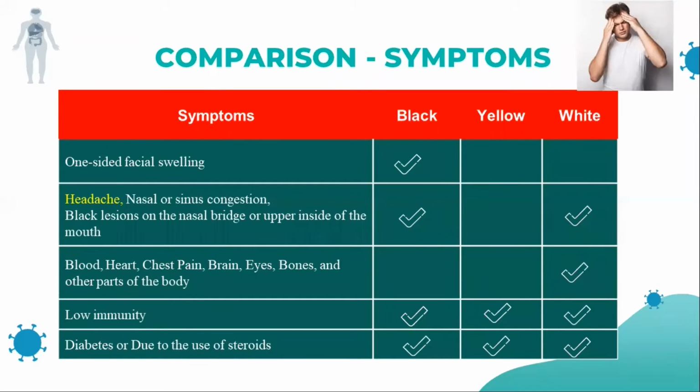Next one is the comparison of how the symptoms appear. For example, first column, symptoms; second, black, yellow, white. First one is one-sided facial swelling, which you can see in the black fungus, not in yellow and white. Second one is headache, which you can see in the black fungus and white fungus also.